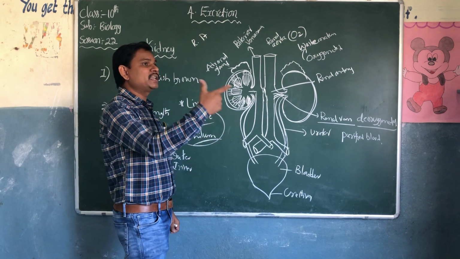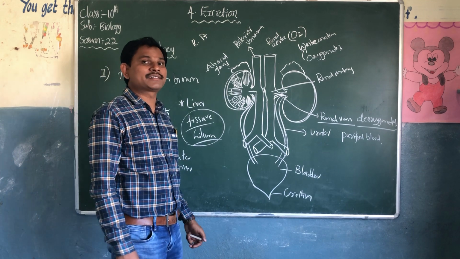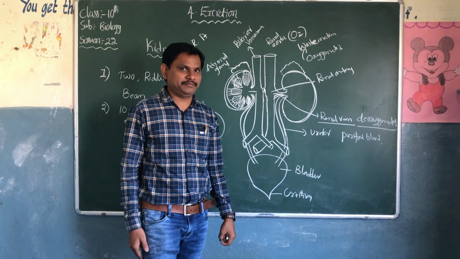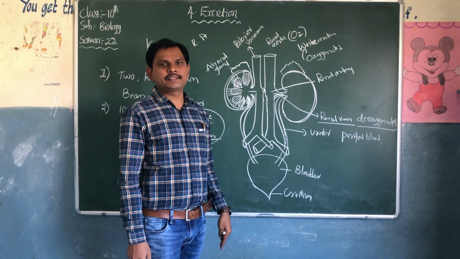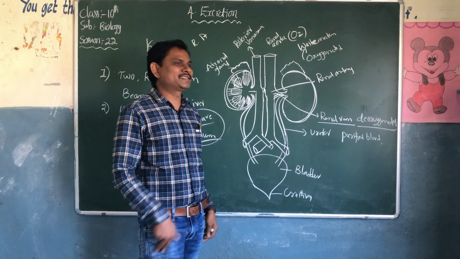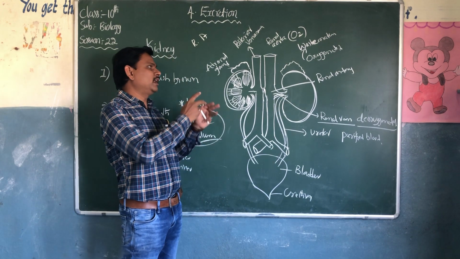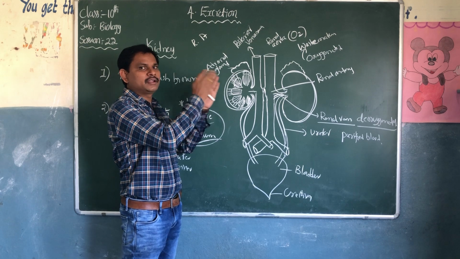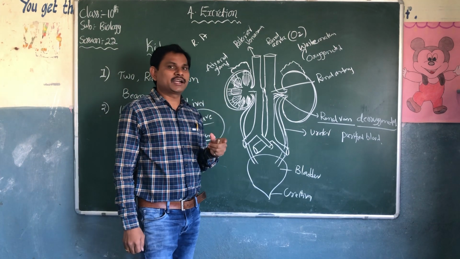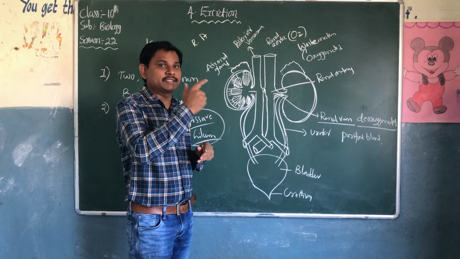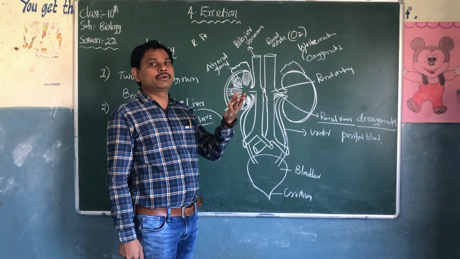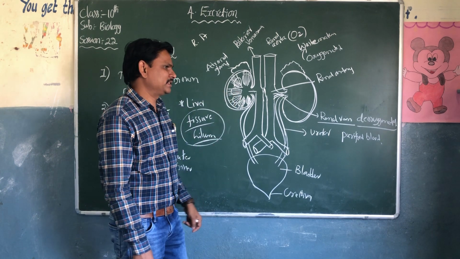But where is this deoxygenated blood converted into oxygenated blood? Remember the second lesson, respiration. The gas exchange between the alveoli and blood capillaries. See how it's related: second lesson, third lesson and the fourth lesson. Deoxygenated blood is converted into oxygenated blood in the second lesson, that is the gas exchange between the alveoli and blood capillaries.